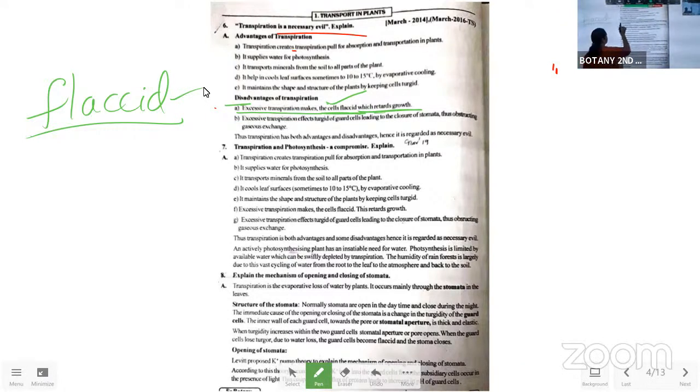And the next one, if excessive transpiration is there, then the guard cells lead to the closure of the stomata that obstructs the gaseous exchange. When more transpiration is there, the stomatal apparatus never opens up. It always shows the closing nature. So with this, the gaseous exchange cannot be done. When the gaseous exchange cannot be done, then what happens? What is the impact without the gaseous exchange?